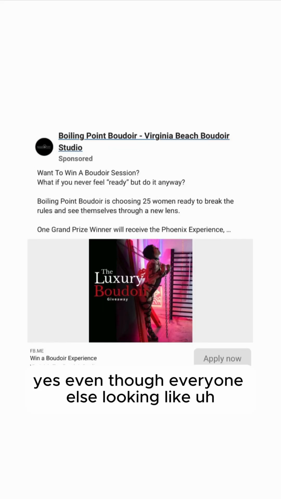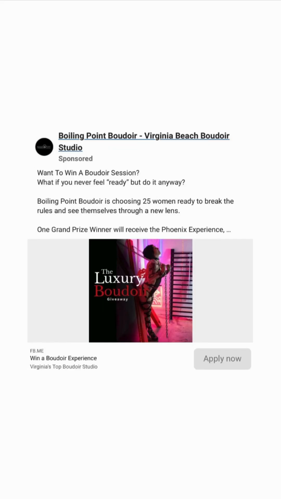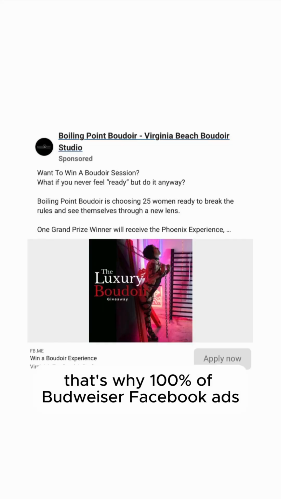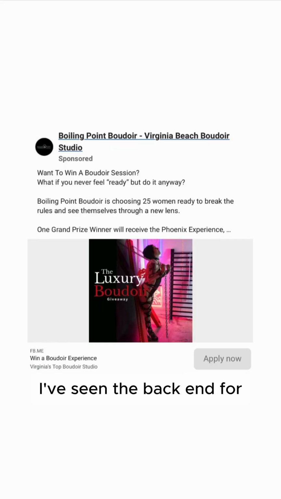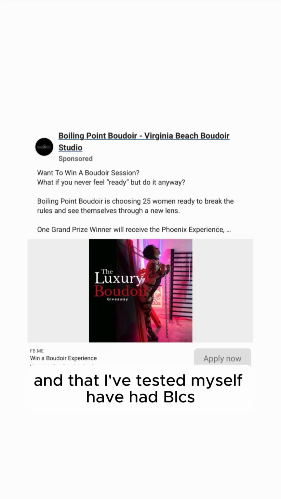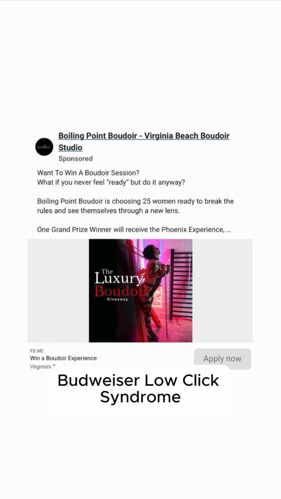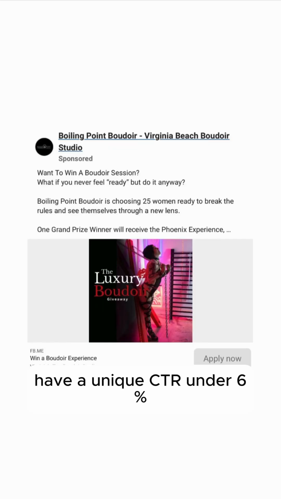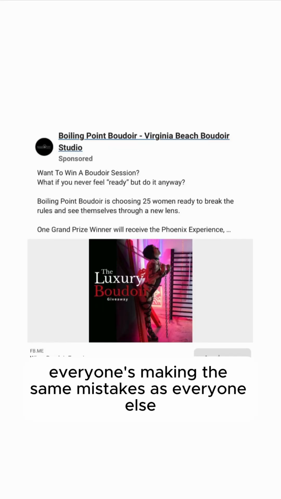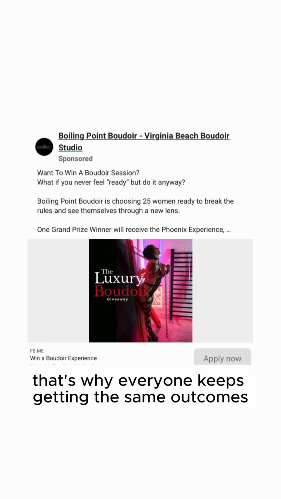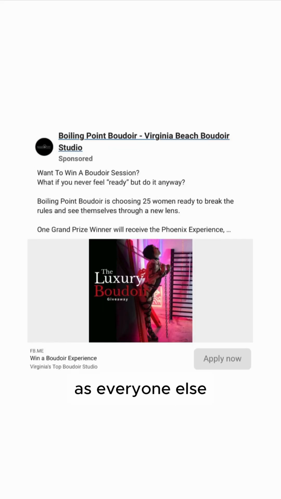Yes, even though everyone else's boudoir Facebook ads look like that, 100% of the boudoir Facebook ads I've seen the back end for and that I've tested myself have had BLCS, boudoir low click syndrome, and a unique CTR all under 6%, because everyone's making these same mistakes as everyone else. That's why everyone keeps getting the same outcomes as everyone else.